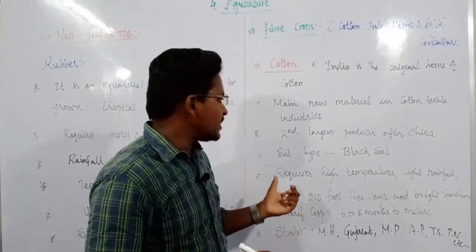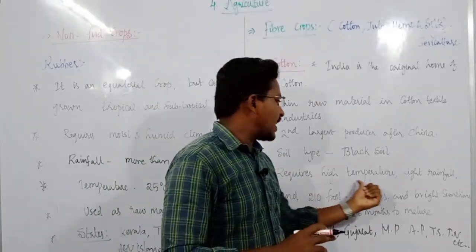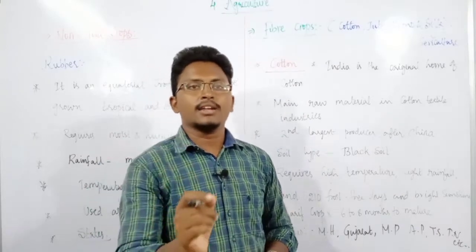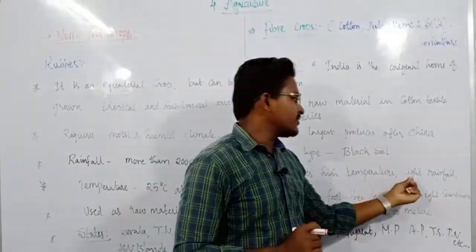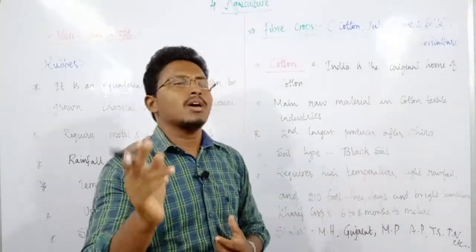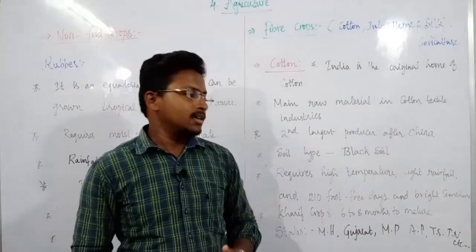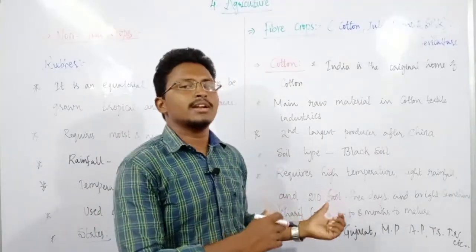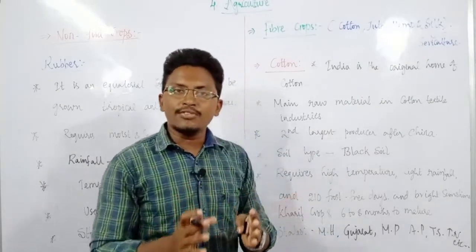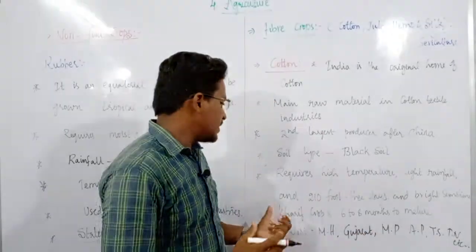The other thing is that cotton requires some special climatic conditions. What are those? It requires high temperature as well as light rainfall. That means it requires more sunshine compared to rainfall, because it requires only light rainfall but high temperatures. It requires 210 frost free days and bright sunshine. What does 210 frost free days mean? Without any kind of humidity, without any kind of moisture. It should be free from moisture for at least 210 days to grow properly. And it is a kharif crop.